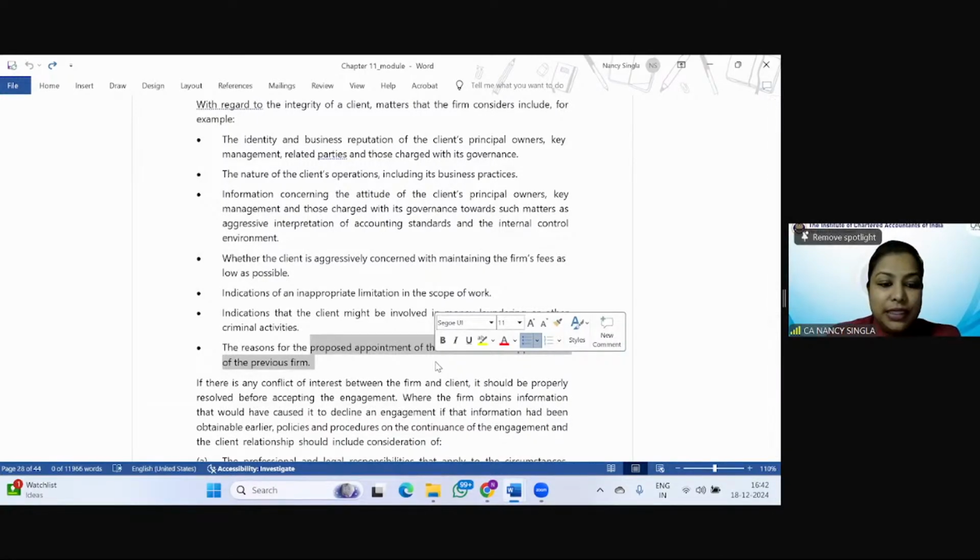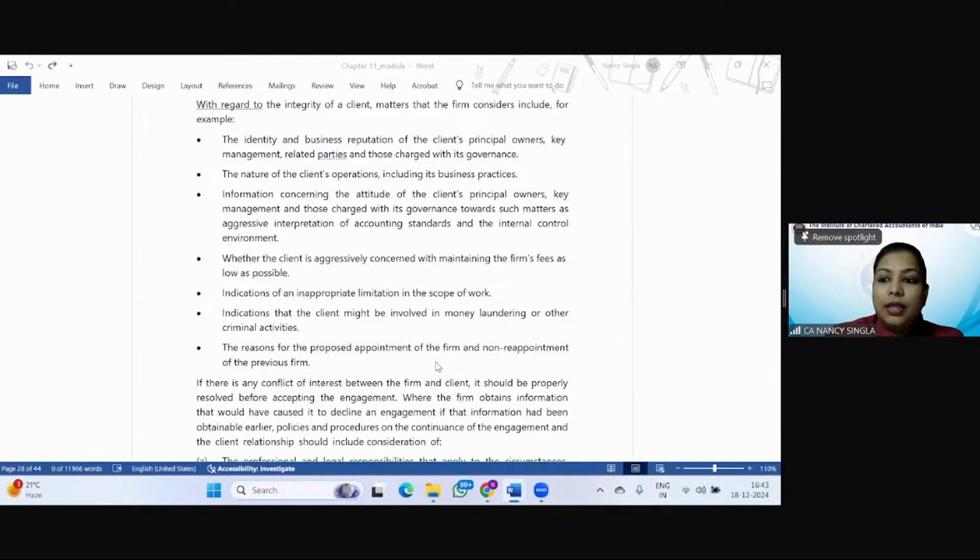So students, with this we have finished our chapter number 11, that is ethics and terms of audit engagement. But we have important topics to cover. That is, we will be covering SA 710 now.